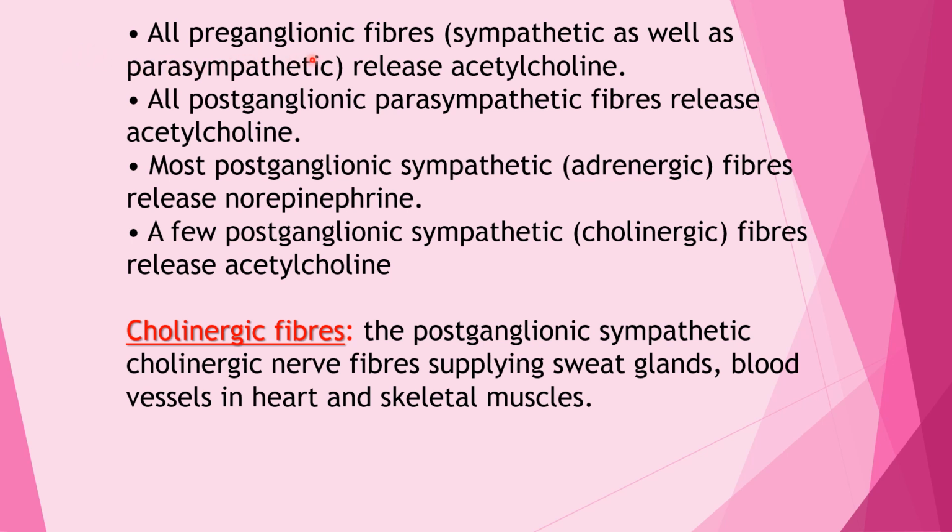All the preganglionic fibers, sympathetic as well as parasympathetic, release acetylcholine. All the postganglionic parasympathetic fibers release acetylcholine. Most postganglionic sympathetic adrenergic fibers release norepinephrine. A few postganglionic sympathetic cholinergic fibers release acetylcholine. So, cholinergic fibers: the postganglionic sympathetic cholinergic nerve fibers supplying the sweat glands, and blood vessels in the heart and skeletal muscles.